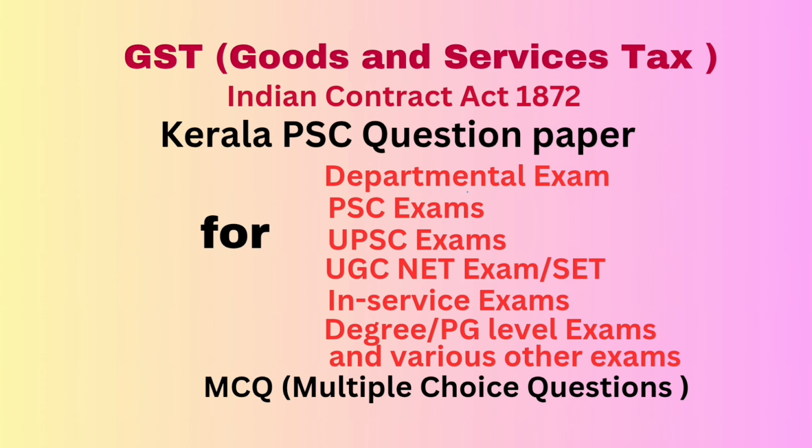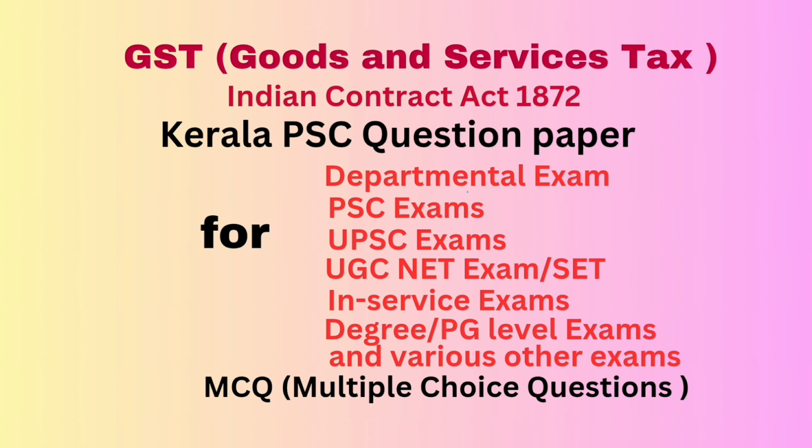GSTR REG 28. Order of cancellation of provisional registration of GST is issued in form dash. Answer: GSTR REG 28. Question number 23. As per central GST rules, a direction in form GST ADT 03 may be issued to the registered person to get his records audited by dash. Answer: a chartered accountant or a cost accountant.